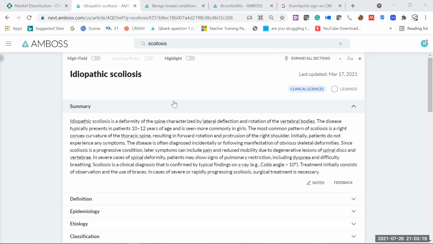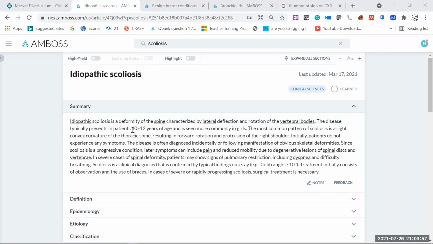So what is scoliosis? It's a deformity of the spine characterized by lateral deflection and rotation of the vertebral bodies. As soon as you detect it, it's far better, because once time passes, the deformity will be too much. There will be too much deviation of the spine and vertebrae, so much that braces will also not help. So pick it up as early as you can, on X-ray or general physical examination, and the treatment will be better.